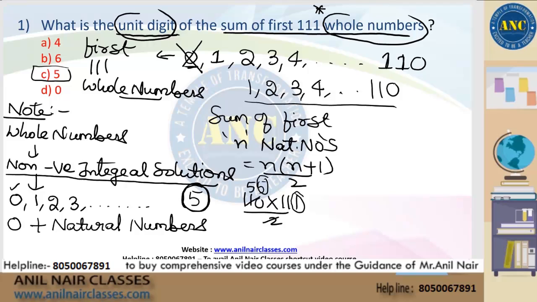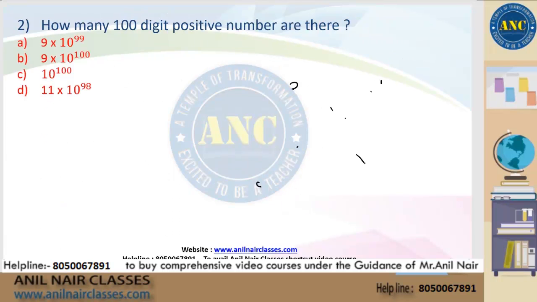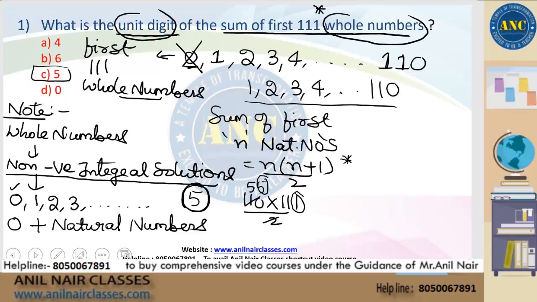Third keyword is all the numbers are consecutive. What is the sum of the first n natural numbers? Sum of the first n natural numbers is nothing but n into n plus 1 by 2. Sir, I don't know how you wrote this formula. In case you don't know the formula, I will discuss the proof also. n into n plus 1 by 2. 110 into 111 by 2.